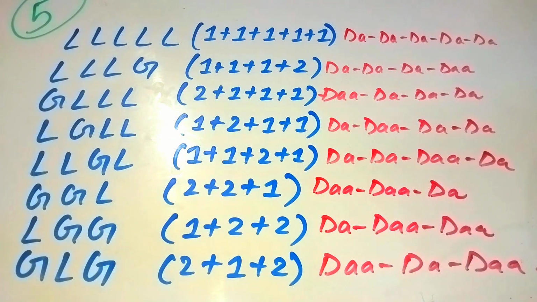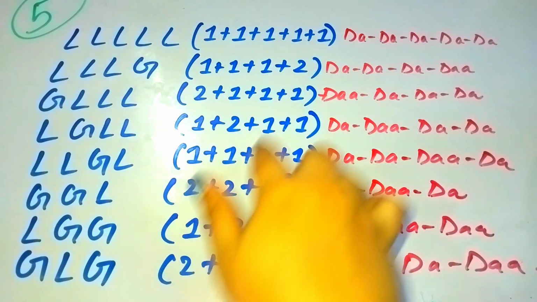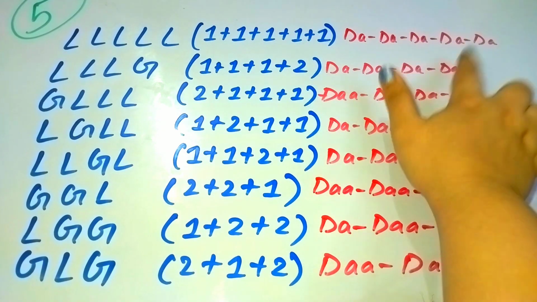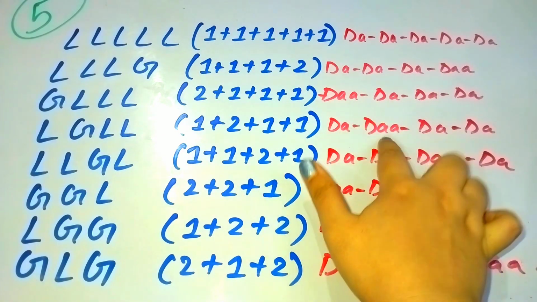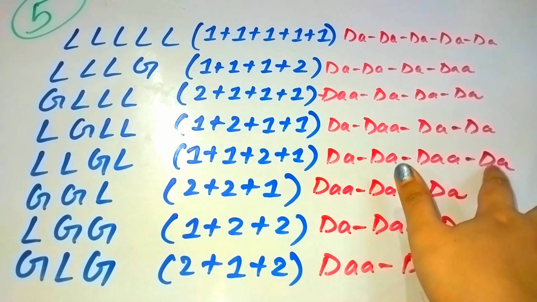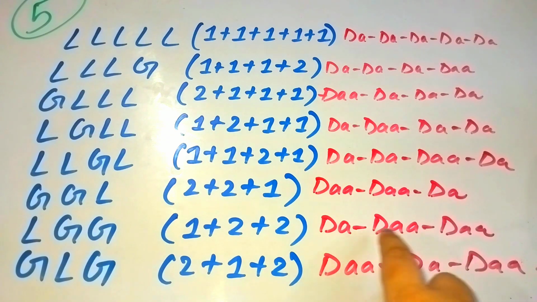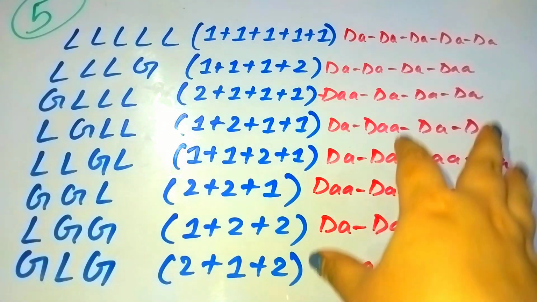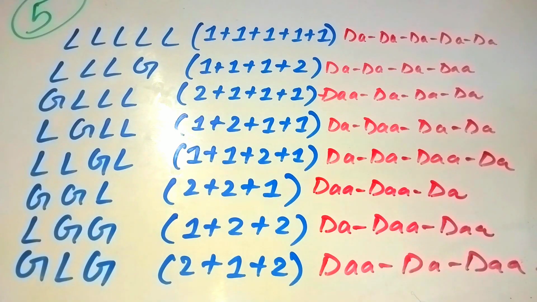Now again notice the sound. Dha, dha, dha, dha, dha. Dha, dha, dha, dha. Dha, dha, da, dha. Dha, dha, da. You can hear different rhythms, but again they have the same total length.